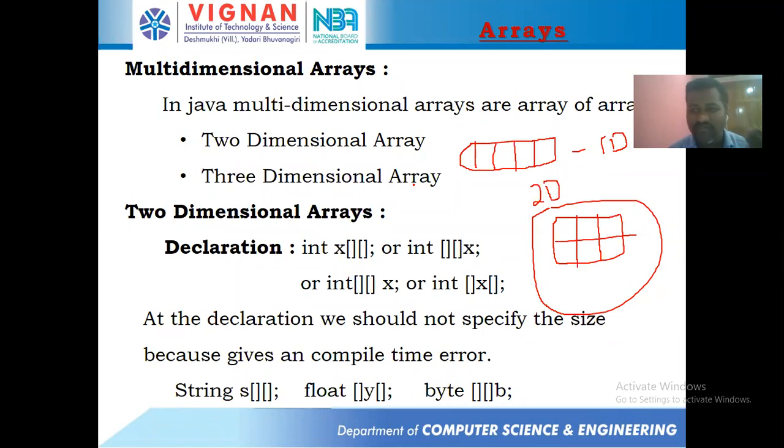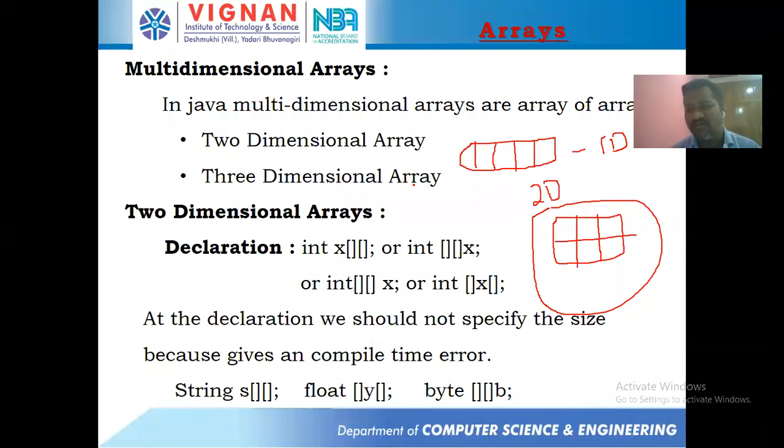Or else we can also define that a two-dimensional array consists of two dimensions, whereas the first dimension specifies the number of 1D arrays, and the second dimension specifies the number of elements in each 1D array.